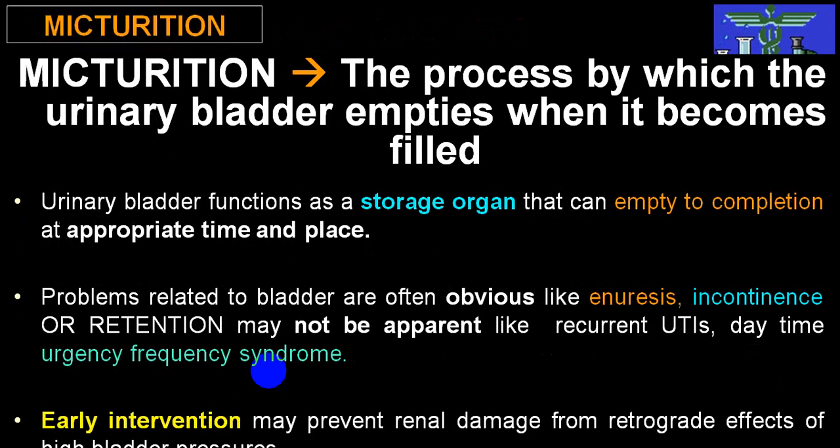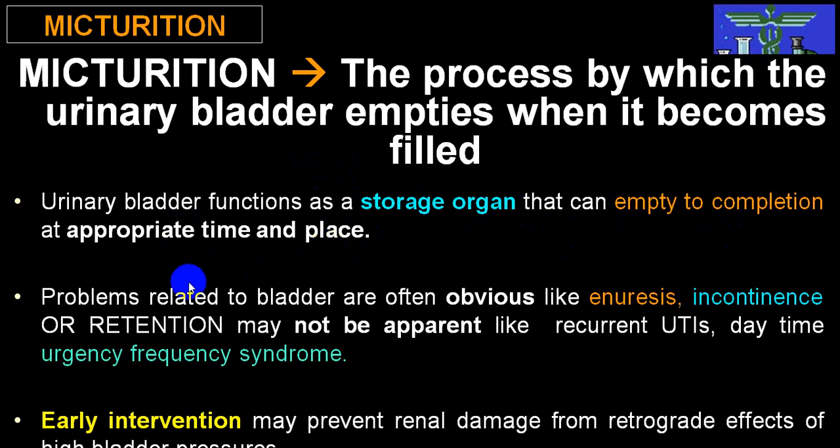First we will have a little explanation regarding micturition. Micturition is a process by which the urinary bladder empties when it becomes filled. There are two main functions, storage and evacuation, that is emptying. The urinary bladder stores the urine and then empties completely whenever there is an appropriate time and an appropriate place.